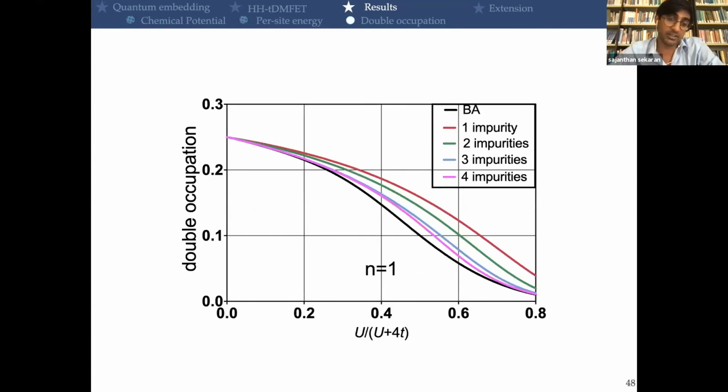And we also have the same behavior when we studied the double occupation of the impurity site as a function of the electronic repulsion, again for the half-filled case. Here in black, we have the exact results. And you see that when we go from one impurity to two and more, we are getting closer to the exact one.